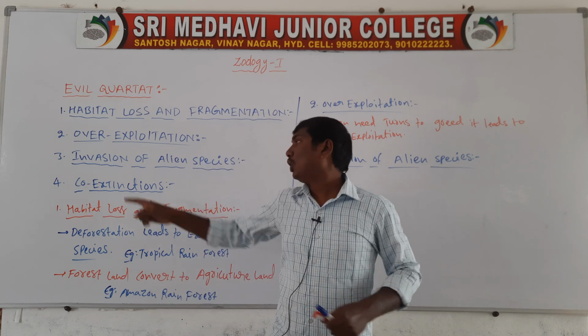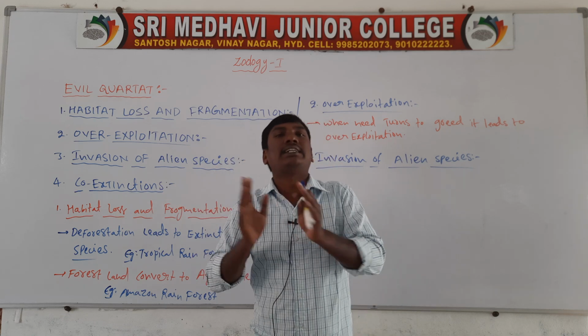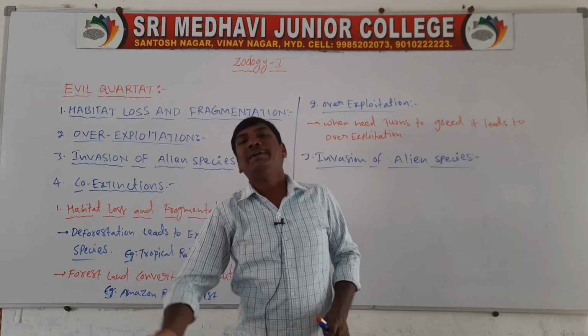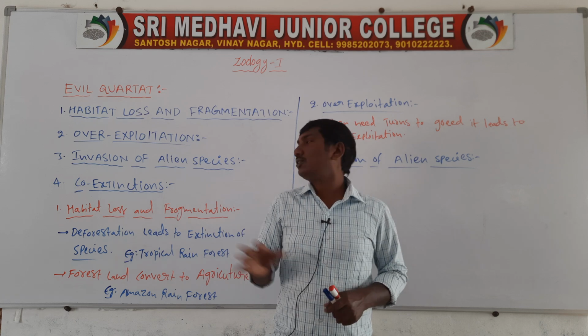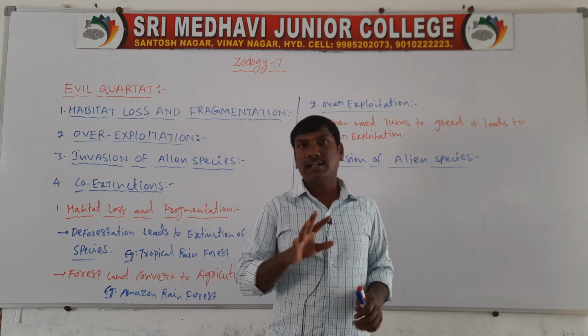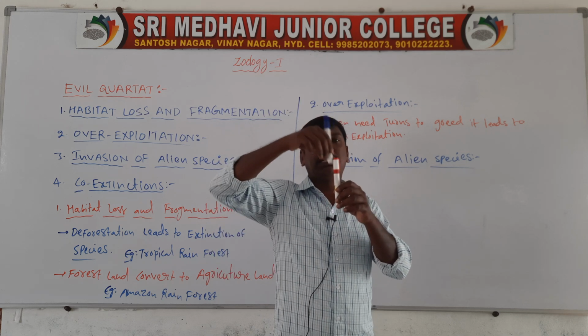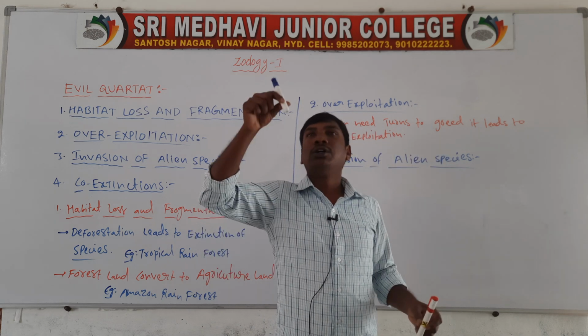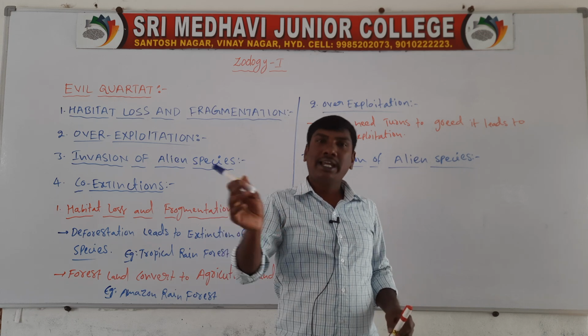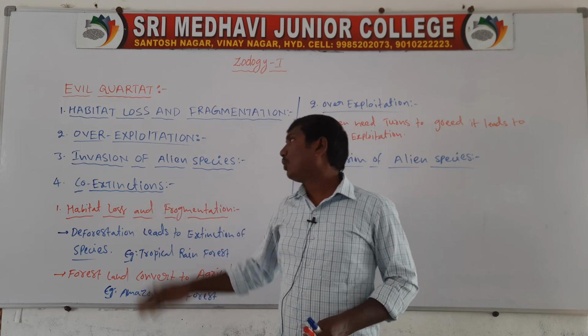This is called co-extinction. When one species goes extinct, the species depending on it automatically goes extinct too. Understand? These species completely depend on those species. If one goes extinct, the other also goes extinct. This is called co-extinction.